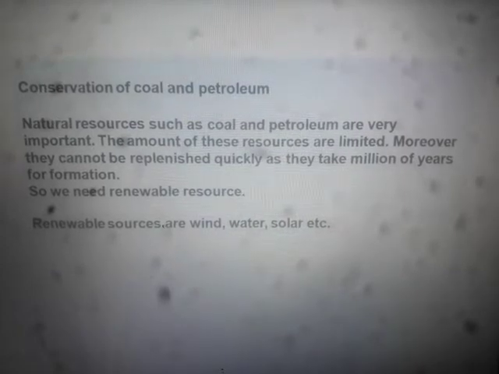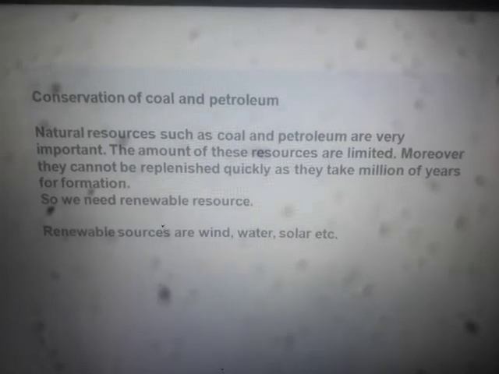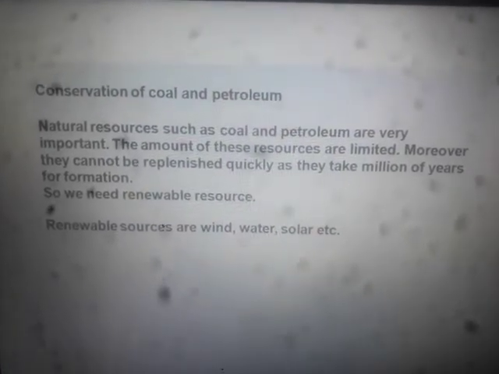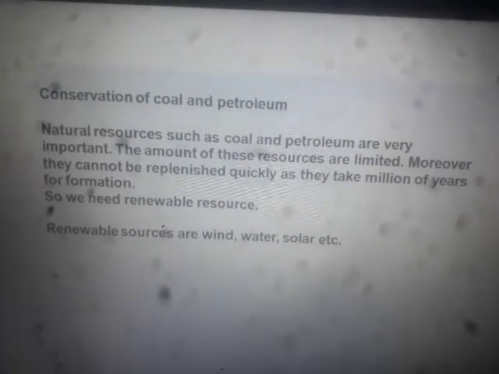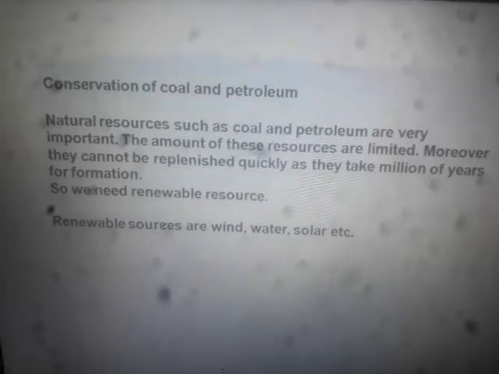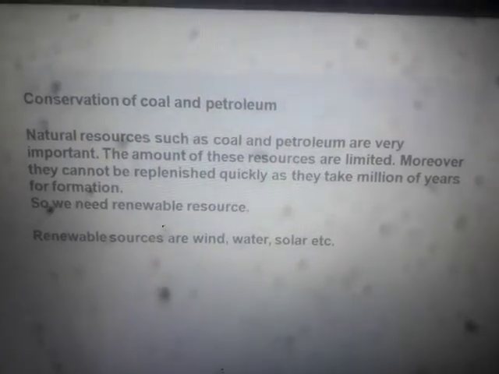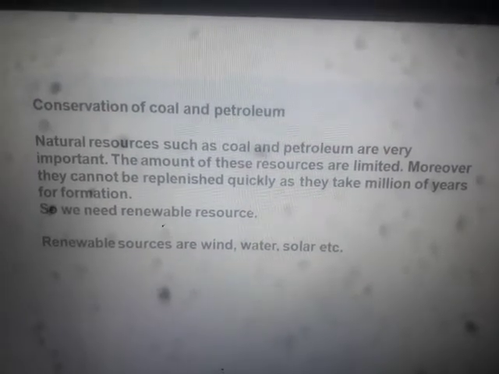The amount of these resources is limited, and moreover they cannot be replenished quickly. That's why they should be used very wisely, and that's why we need renewable resources. Renewable sources are wind, water, and solar energy, as we know. These are the resources which need to be used so that we can conserve our coal and petroleum for the future generation. This we have read in our last class.